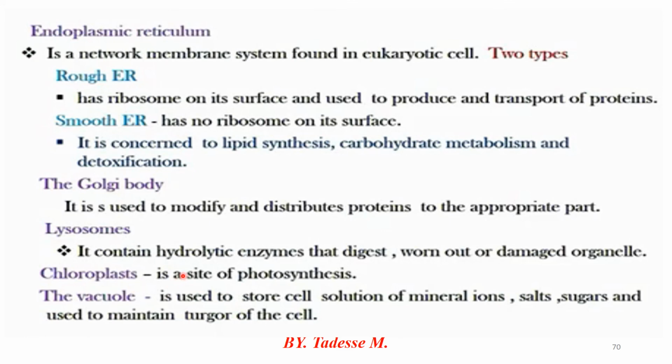Two sites are there, called grana and stroma. Grana is where the light-dependent reaction occurs, in the presence of light only. Grana is the membranous region in the chloroplast, mainly used for splitting water molecules into hydrogen and oxygen. But the stroma is where the light-independent reaction occurs, that means in the absence of light, the dark reaction. As a result, carbon dioxide is used in the stroma.